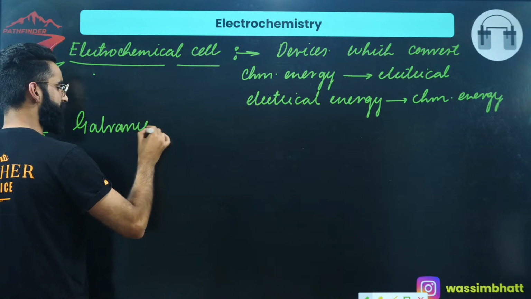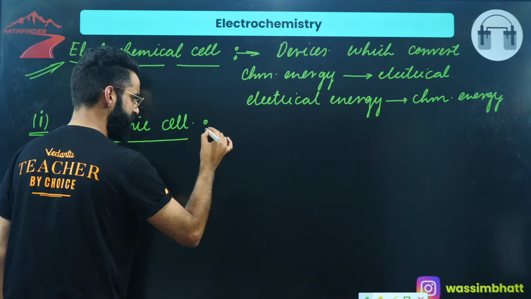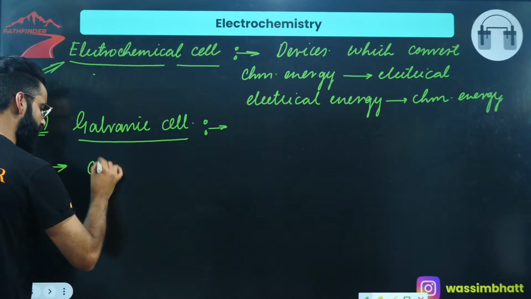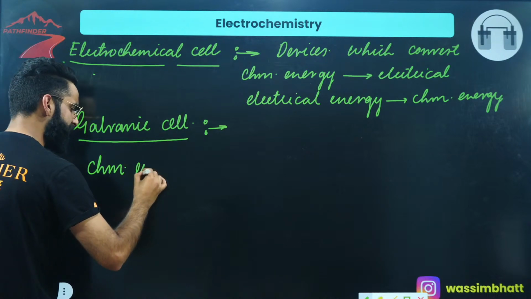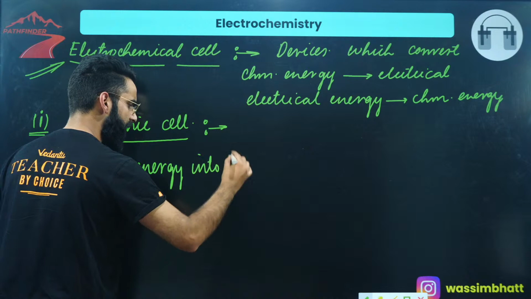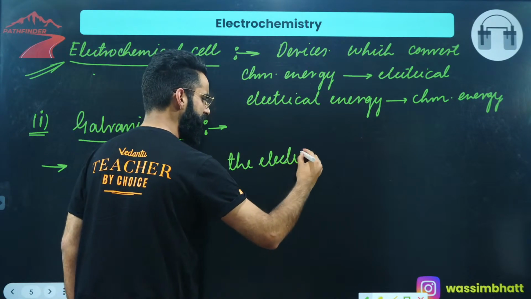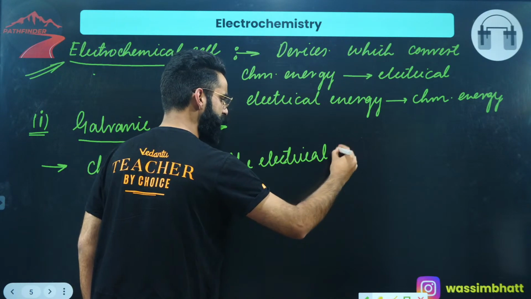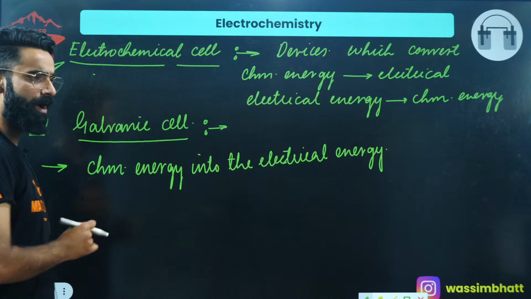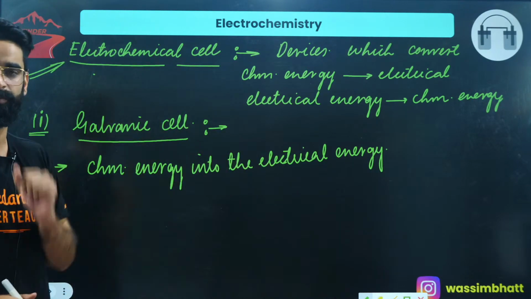This galvanic cell converts chemical energy into electrical energy. Point number one. We are going to see in detail how chemical energy gets converted into electrical energy through this galvanic cell.